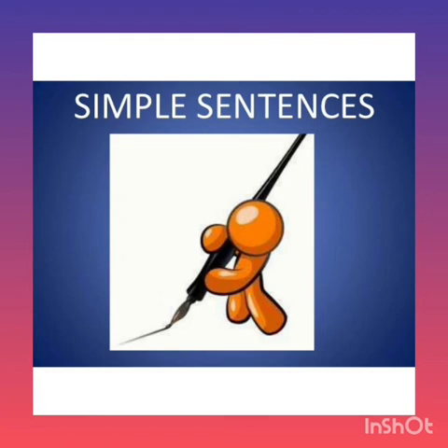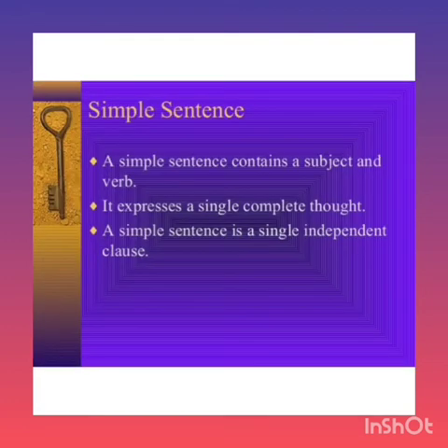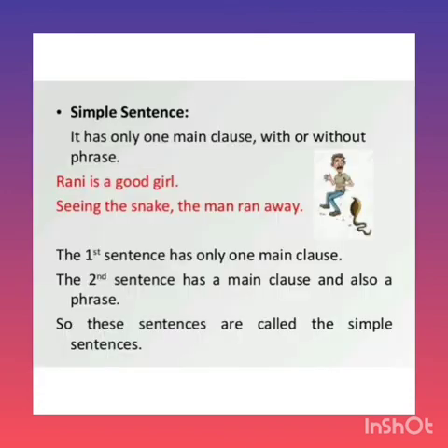Now let us glance over the simple sentences in detail. What is a simple sentence? A simple sentence contains a subject and a verb and it gives complete meaning to the sentence. And a simple sentence consists of only one clause, that is the main clause or independent clause. Sometimes it has a phrase. Take the example: Rani is a good girl. It gives complete meaning to the sentence.